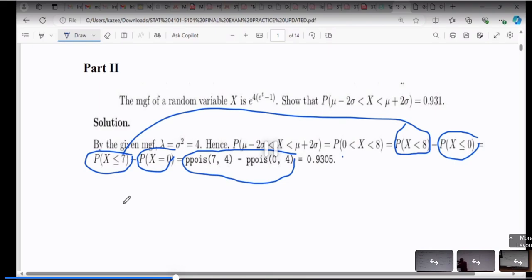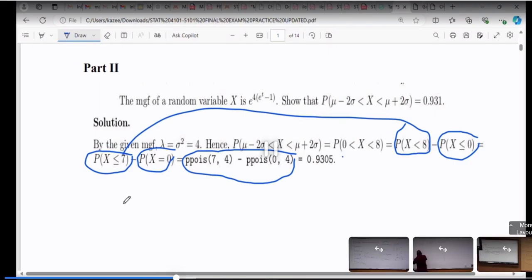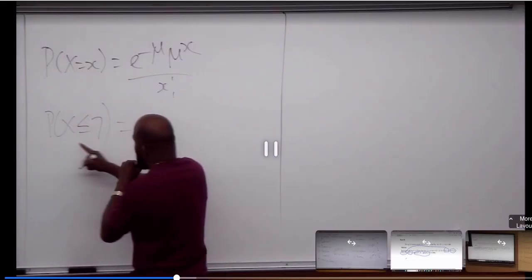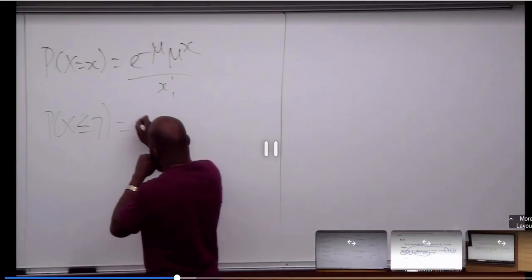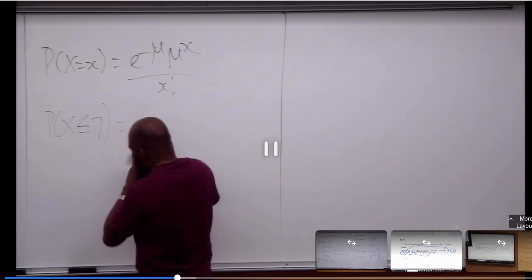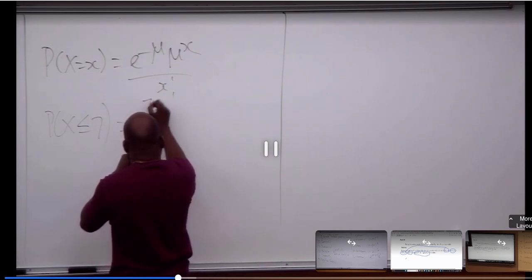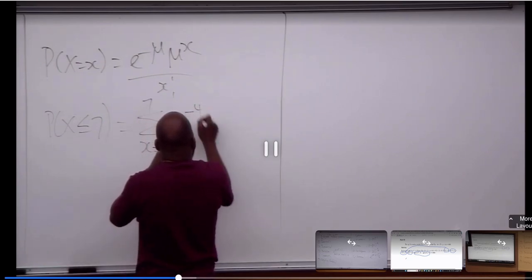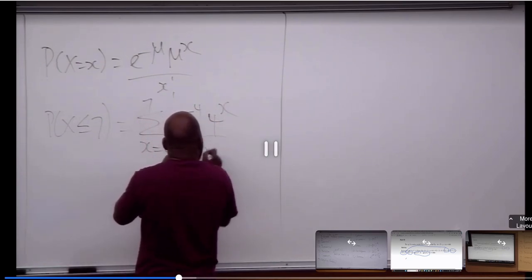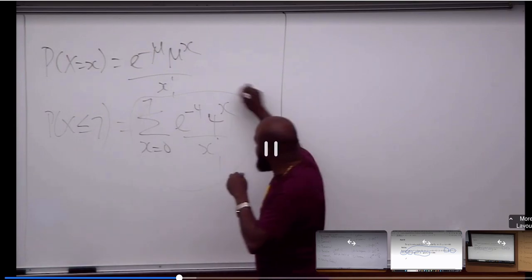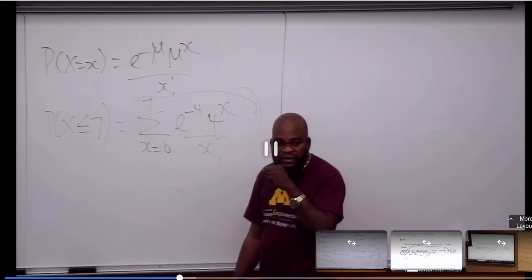So you want to find the probability of X less than or equal to 7 now. That is going to take forever because you need to do a summation from 0 to 7 of e raised to power negative 4 times 4 raised to power s over s factorial. That may take your time.